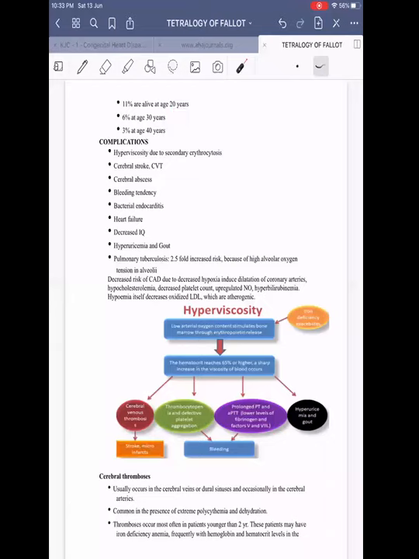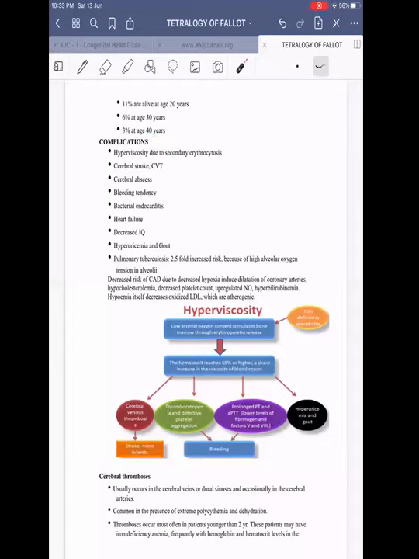Then I already told you the natural history of TOF with absent pulmonary valve, which has a worse prognosis than this. One year survival is only about 25%. And in TOF with pulmonary atresia, 1 year survival is about 50%, and 10 year survival is about 25%. It's still worse. It is better than TOF with absent pulmonary valve, but worse than classical TOF.